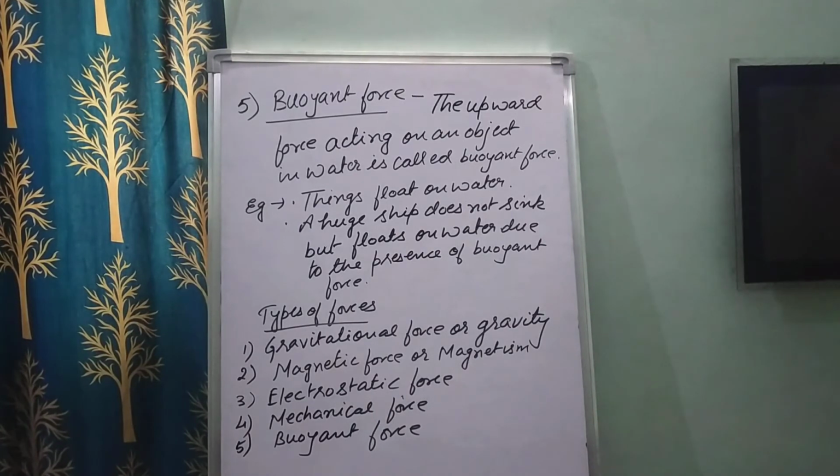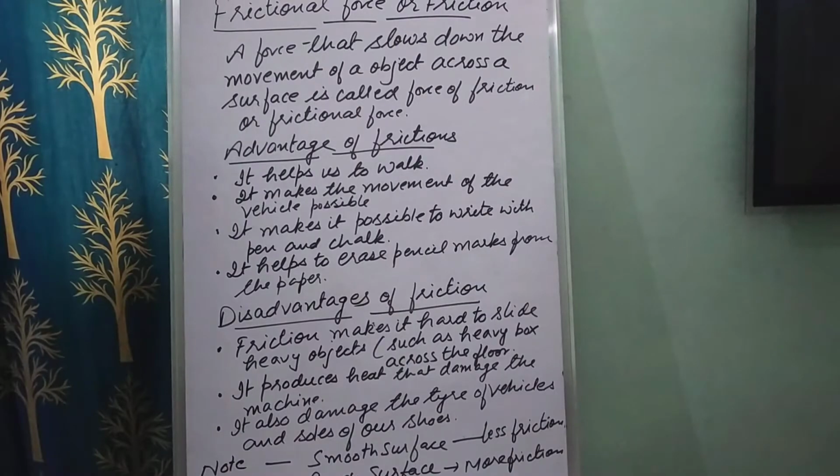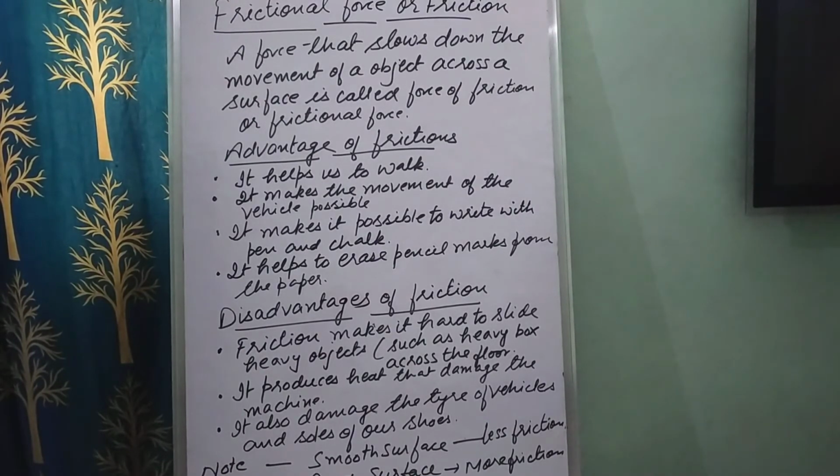Now, so children, we have learned the different types of forces. First was the gravitational force or gravity. Second was your magnetic force or magnetism. Third was the electrostatic force. Fourth was your mechanical force, and the fifth was the buoyant force. So children, the last one is the frictional force or friction. A force that slows down the movement of an object across a surface is called force of friction or frictional force.